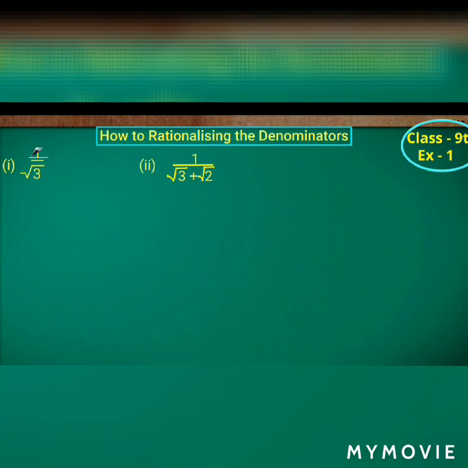If you observe here, we have to know the concept of rationalizing the denominators. So if I am taking the first, that is 1 by root 3, here the numerator value is 1 and the denominator value is root 3. Always keep in mind that for rationalizing any number which is in the form of numerator by denominator, we have to multiply both numerator as well as denominator by the denominator. Here the value of the denominator is root 3. So we have to multiply root 3 to both numerator as well as denominator. If you multiply root 3 into 1, it is root 3. And root 3 into root 3 is root 3 whole square.